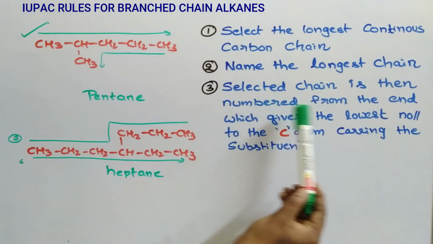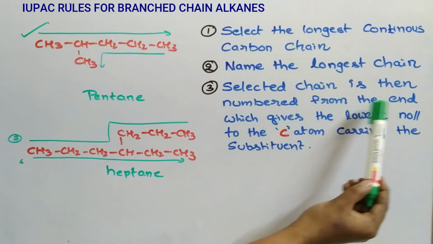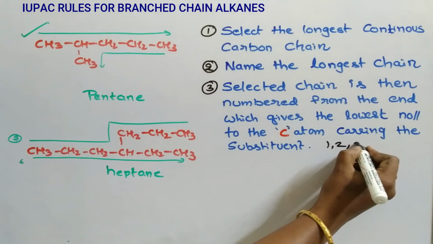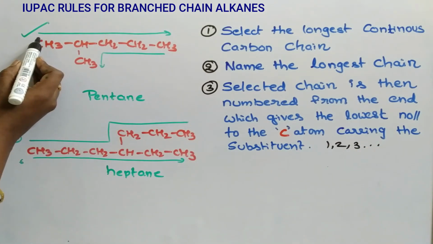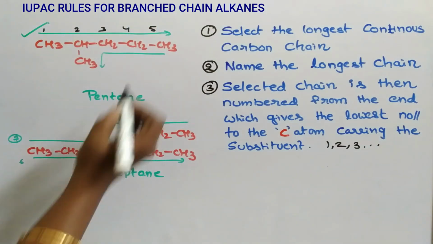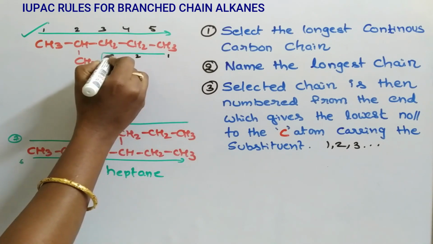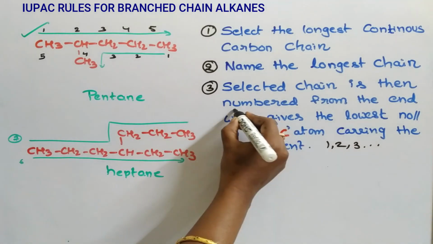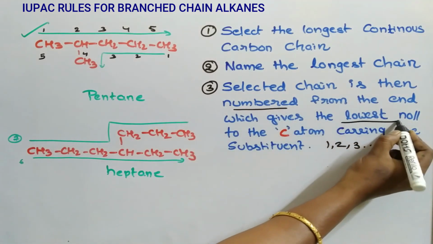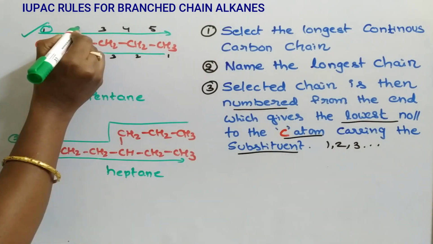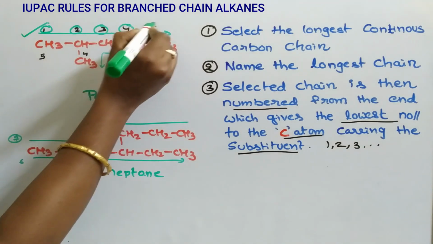The selected chain is then numbered from the end which gives the lowest number to the carbon atom carrying the substituent. For numbering, we use Arabic numerals 1, 2, 3 like this. If numbering starts from this carbon, 1, 2, 3, 4, 5. From here, 1, 2, 3, 4, 5. What is the main thing? Numbered from the end which gives the lowest number to the carbon atom carrying the substituent. So I am taking numbering from here: 1, 2, 3, 4, 5.